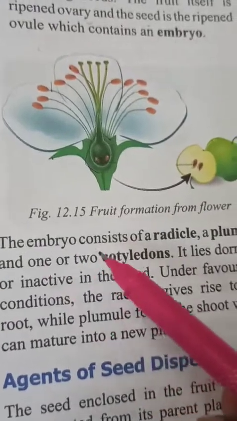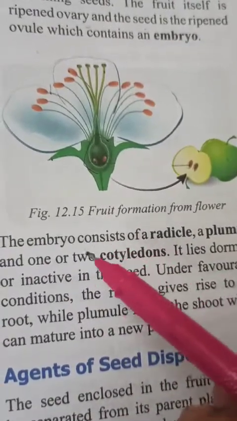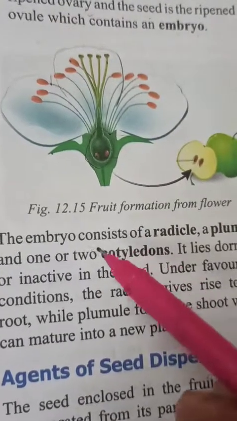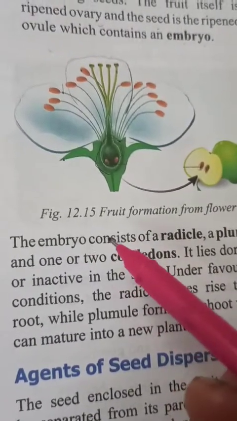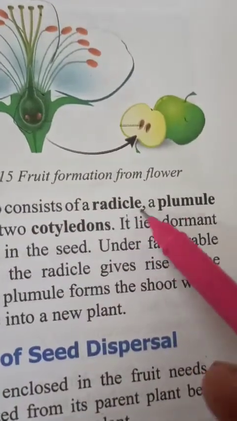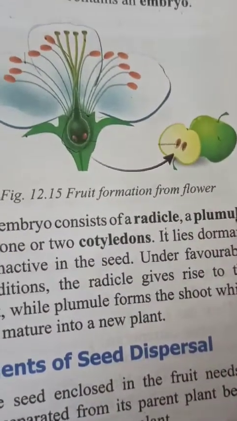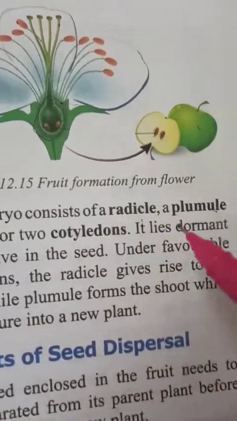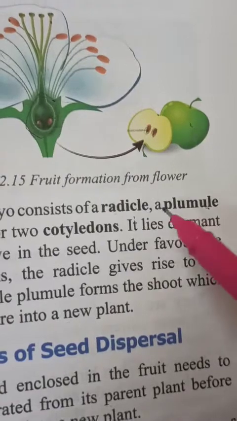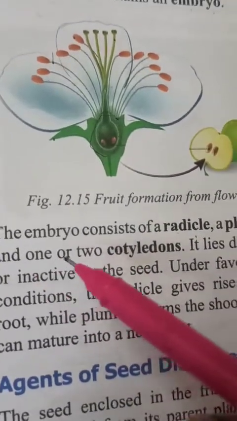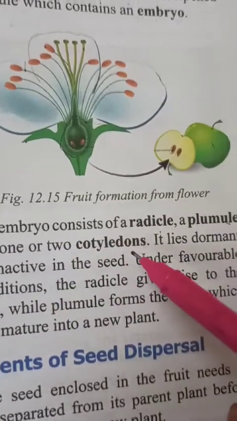And I told you that when the embryo germinates, when we sow the seed and the seed coat bursts open, the embryo consists of a radicle and a plumule. The radicle develops into roots and the plumule develops into shoot. Okay, and one or two cotyledons.